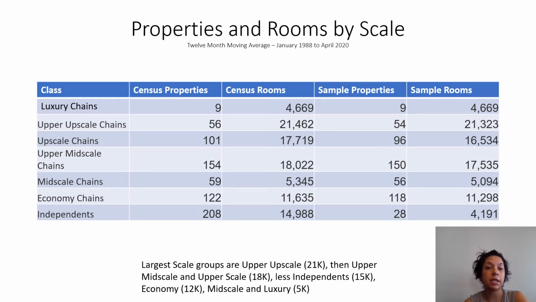Properties and rooms by scale. So here we have a breakdown by chains. So we have luxury, upper upscale, upscale chains, upper mid-scale chains, economy, and independents. So if you look here, the largest scale group is the upper upscale with about 21,000 rooms. Then it's followed closely by upper mid-scale, upscale, and then independents and economy, and then mid-scale and luxury, which both make up about 5,000.